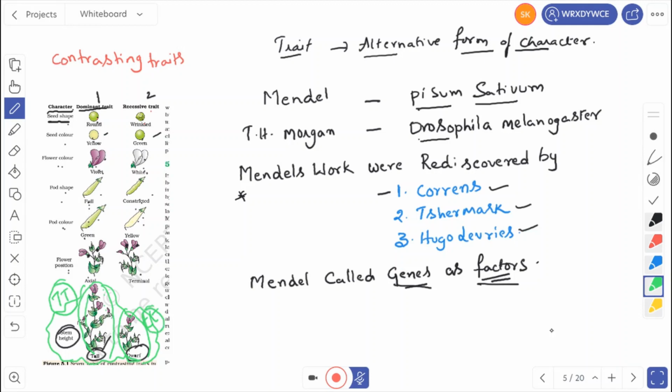Let us see the scientists who used different experimental materials. Mendel used Pisum sativum, that is the garden pea plant. T.H. Morgan used Drosophila melanogaster. Mendel's work was rediscovered by Correns, Tschermak and Hugo de Vries. When Mendel was doing the experiments, he did not know about genes, so Mendel used the word factors for genes. Mendel called the genes factors.